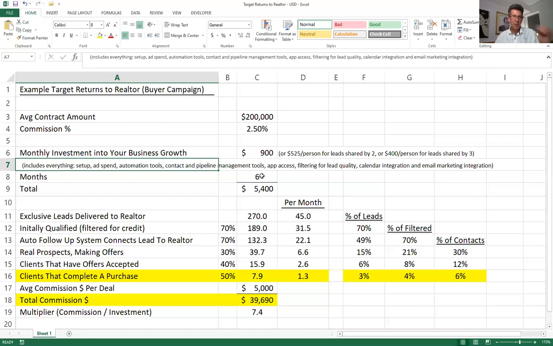Colleagues of mine might price it differently. They'll say $500 for the setup, $500 per month for ad spend, $500 for my time. And what I do is I like to make it simple, clean, and easy, just 900 bucks a month, covering everything.